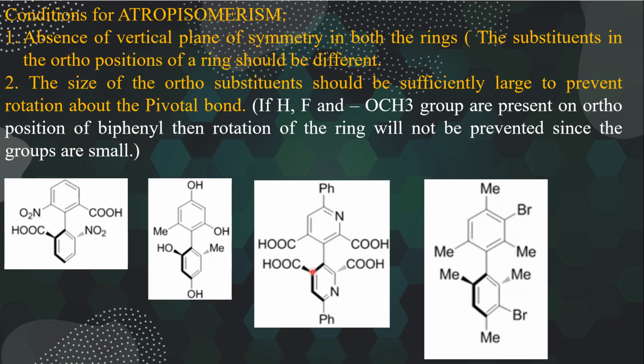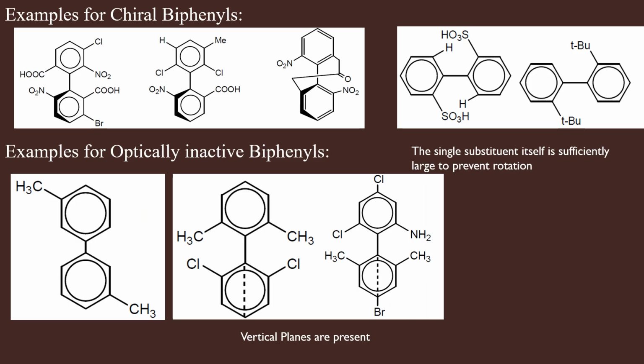Therefore, these molecules are also chiral in spite of the presence of similar groups in the ortho positions. Here are some biphenyls for us to examine their chirality. So this biphenyl has two different groups in the ortho position in both the rings. Therefore, both the rings do not have a vertical plane of symmetry, and the groups in the ortho position are also bulky enough to prevent the rotation about this carbon-carbon single bond.